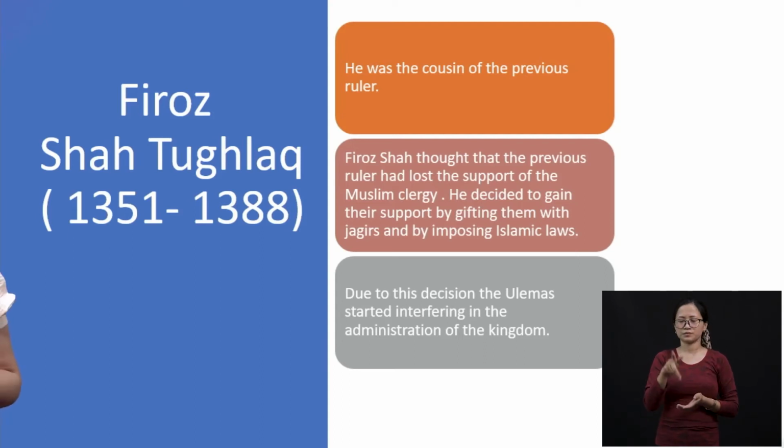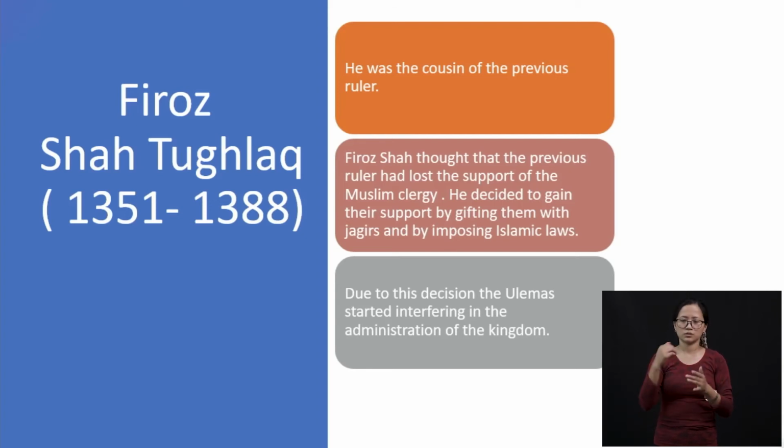Firoz Shah Tughlaq was one ruler who thought that, because the Muslim clergy is the religious head, they had no say in the previous rule. So he thought maybe the previous ruler became weak because the clergy was not supporting. So he started supporting and gifting Jagirs to the clergy, and he started imposing Islamic laws in the country.